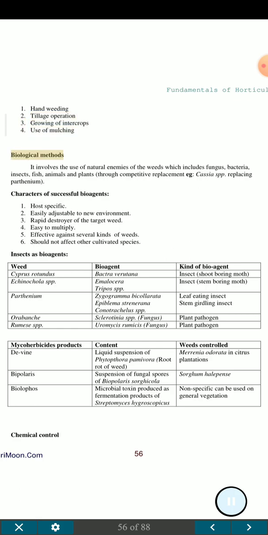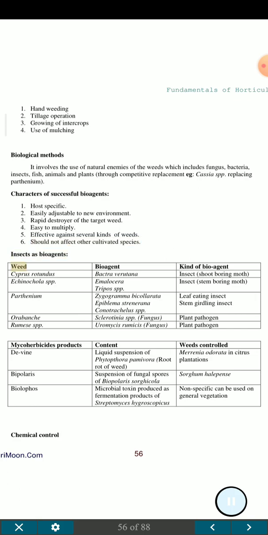Biological methods. It involves the use of natural enemies of the weeds which include fungus, bacteria, insects, fish, animals and plants through competitive replacement, for example Cassia spp. replacing Parthenium. Characters of successful bioagents: 1. Host specific. 2. Easily adjustable to new environment. 3. Rapid destroyer of the target weed. 4. Easy to multiply. 5. Effective against several kinds of weeds. 6. Should not affect other cultivated species.